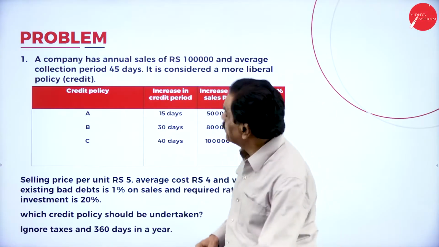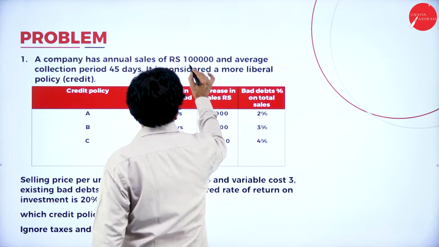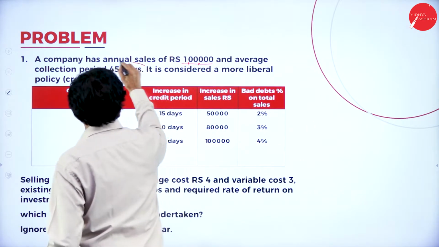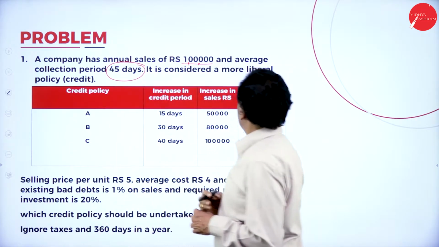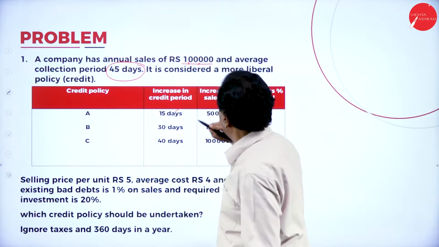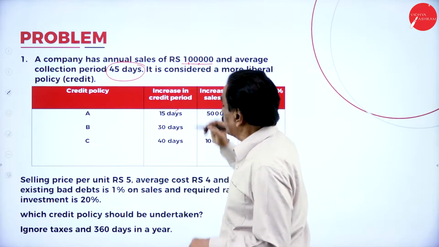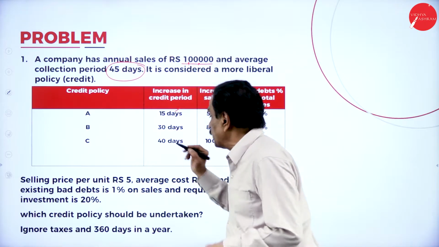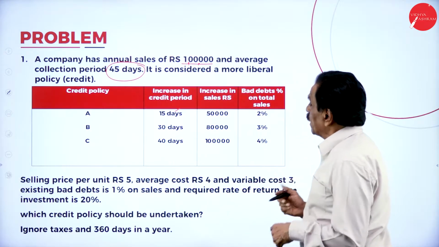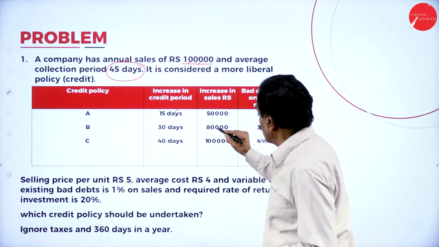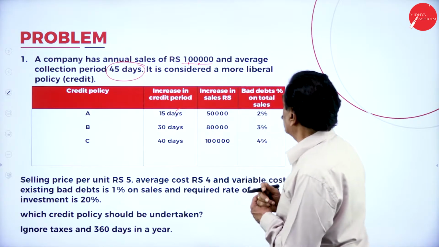A company has annual sales of rupees 1 lakh and an average collection period of 45 days. It is considering a more liberal credit policy. Policy A increases by 15 days, so 45 plus 15 is 60 days. 45 plus 30 is 75 days. 45 plus 40 is 85 days. Now, sales increase by 50,000, so 1 lakh 50, 1 lakh 80, and 2 lakh.